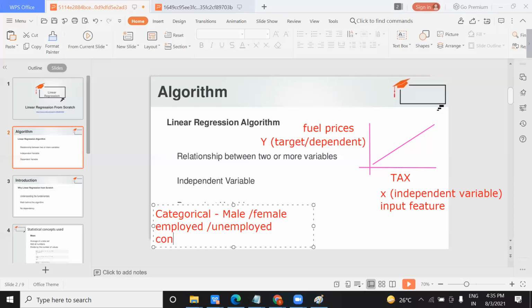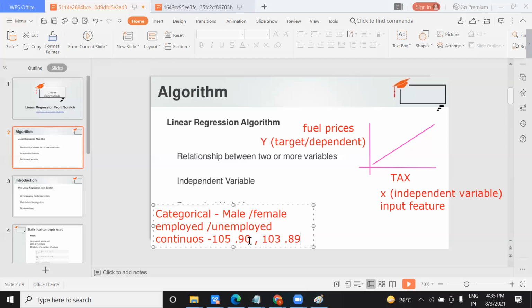Now if I talk about continuous, can you tell me whether this is continuous or categorical? This is continuous, right? Why is it continuous? Because here my dependent variable is continuous. Continuous means decimal. Obviously, suppose the petrol price is 105.90. Tomorrow it might become 103.89. So these are changing. Continuous means that it is in the form of decimals, a continuous variable, meaning there is a lot of variation in the data.